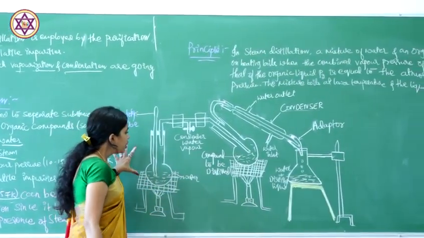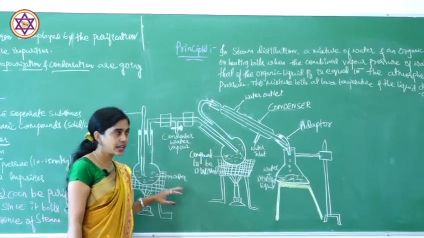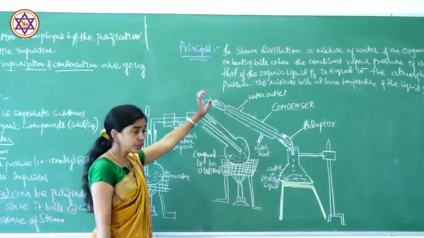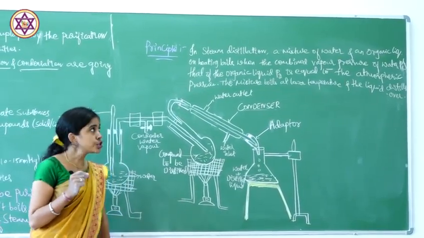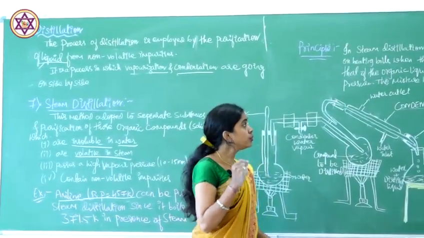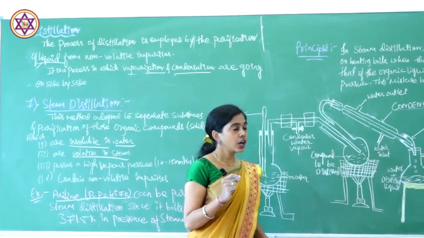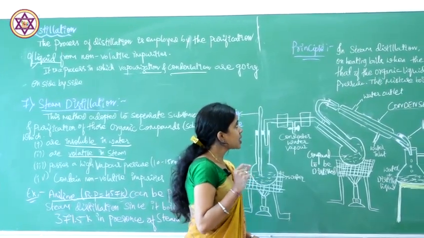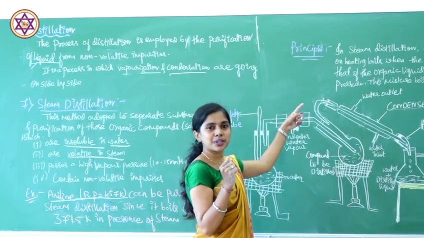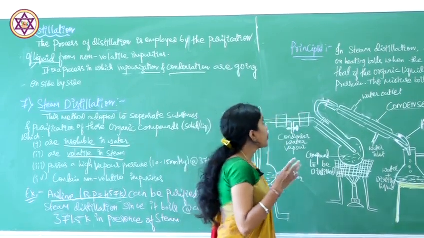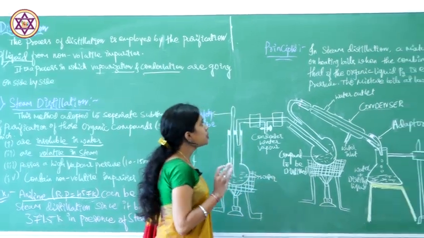Okay. So here, what does the principle say?